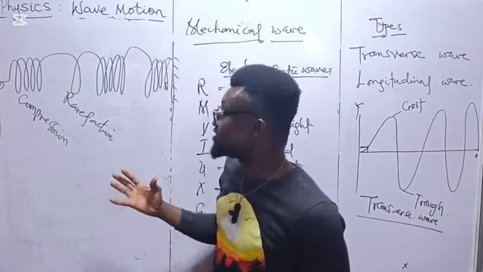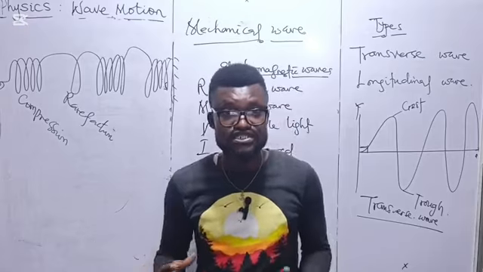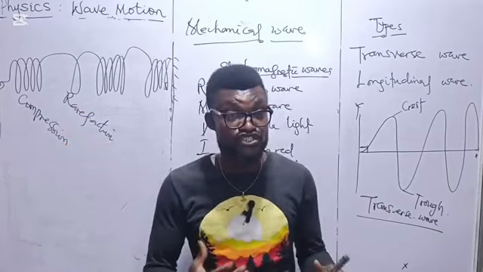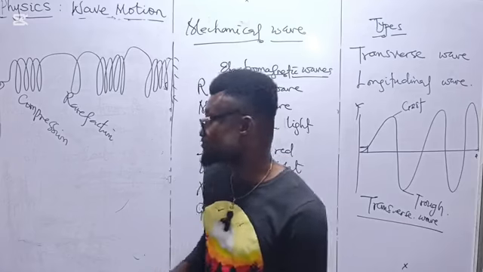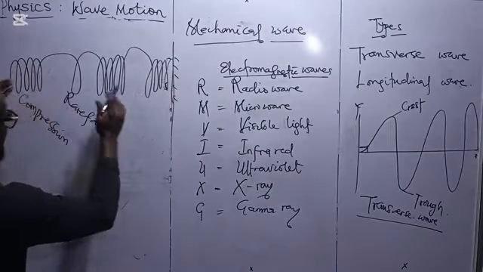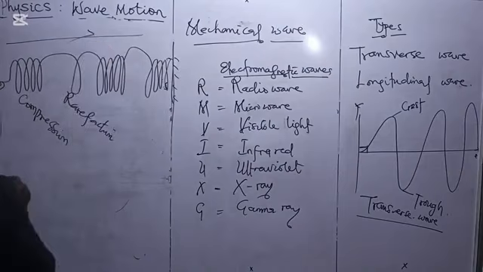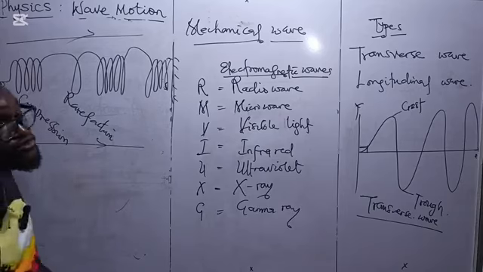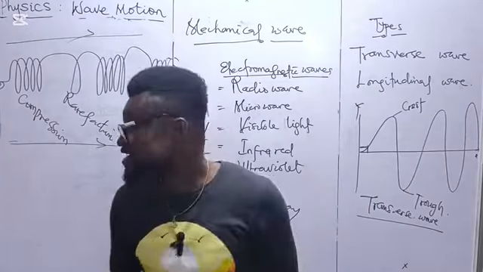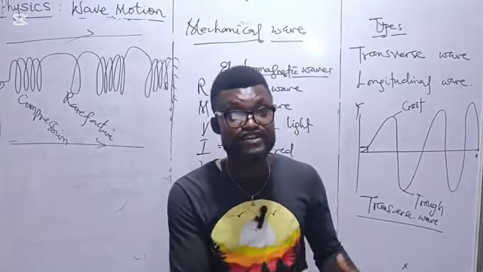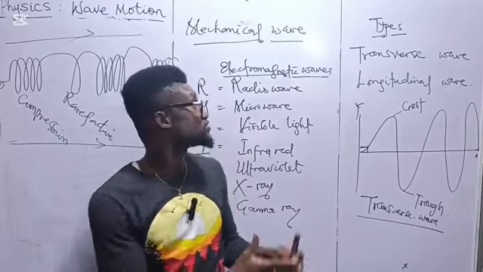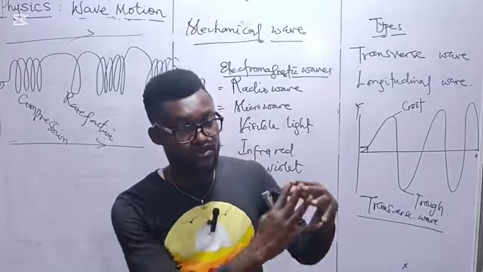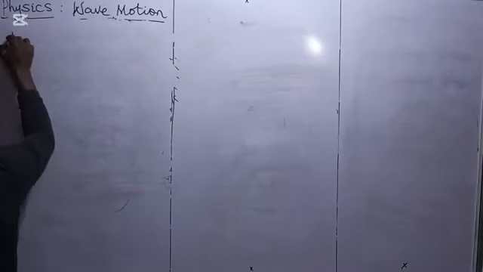Okay, so in that very case, the compression and the rarefaction, these are the terms we normally encounter whenever we are dealing with longitudinal wave. So in longitudinal wave, the direction of the compression and the rarefaction is moving in this very way. Then the direction of the generated wave also moves in this way. So in that case, they are parallel to each other. So when the direction of propagation is the same with the direction of the generated wave, we term it longitudinal wave. Now let's quickly move into terms in wave. Definition of terms.